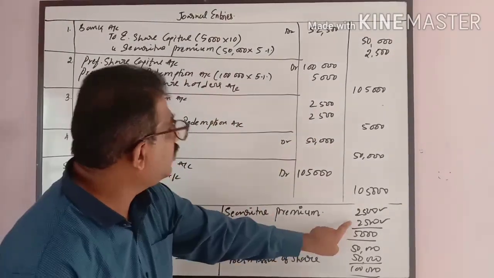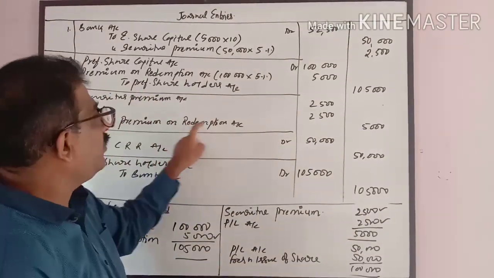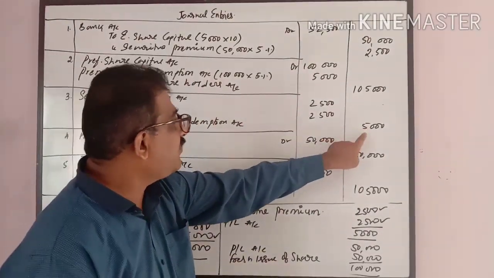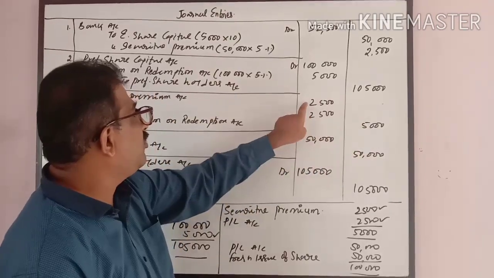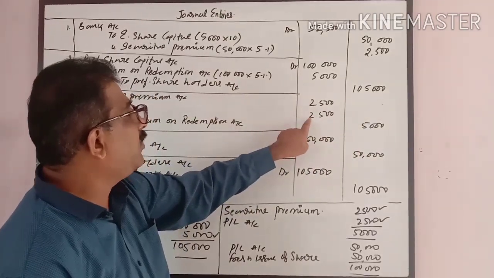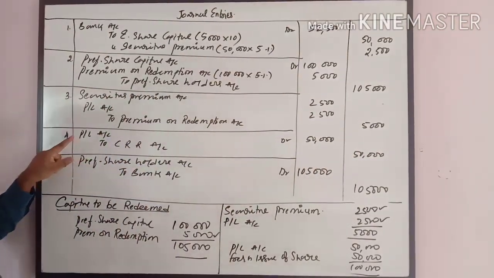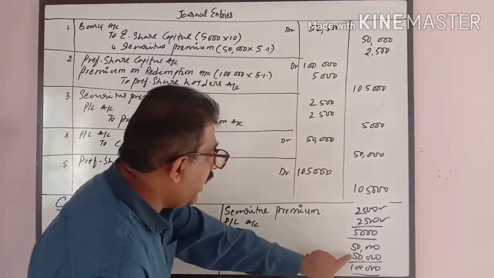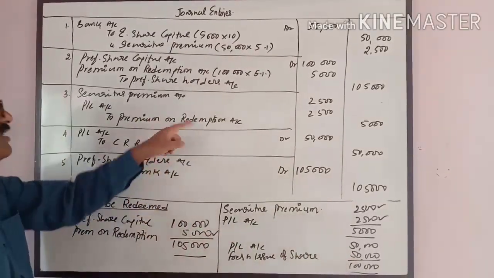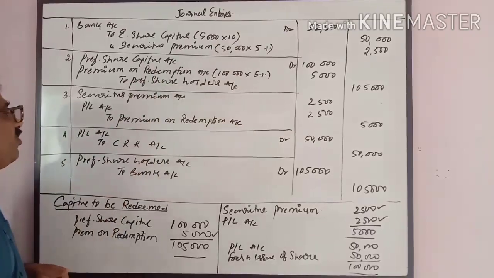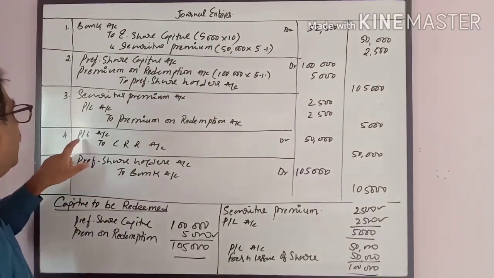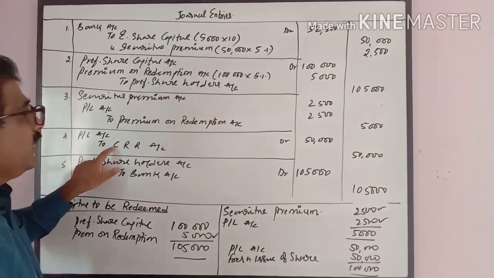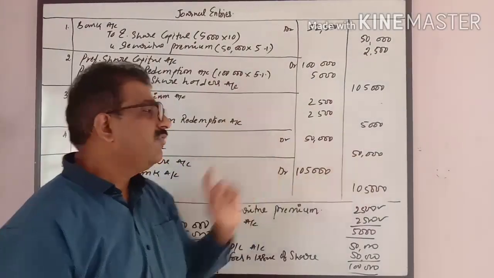Securities premium 2,500, P&L account 2,500, to premium on redemption 5,000. This 5,000 is adjusted with securities premium and P&L account together. Now the 50,000 rupees I took from P&L account, because 50,000 we received from fresh issue of equity shares. Remaining 50,000: P&L account debit to capital redemption reserve account 50,000.